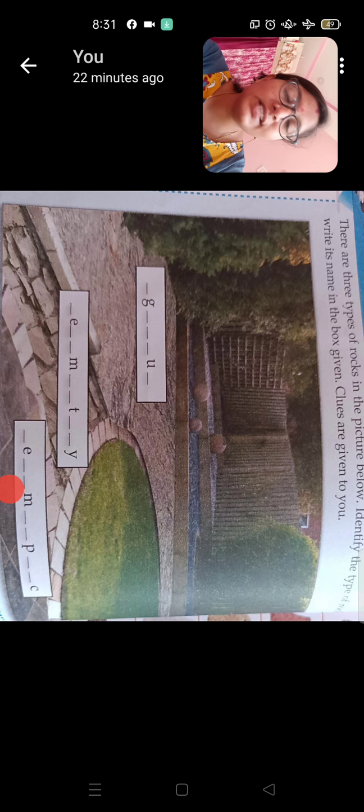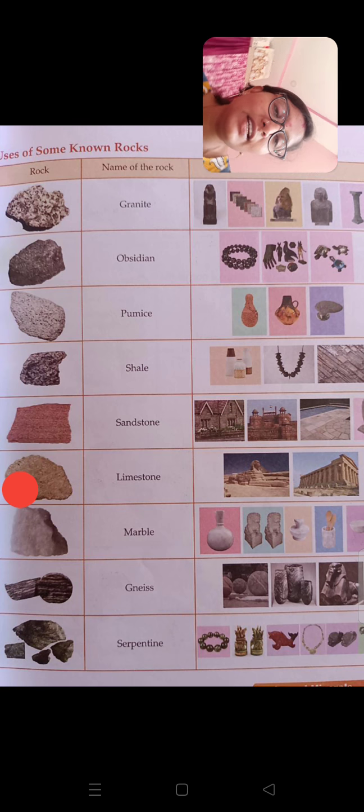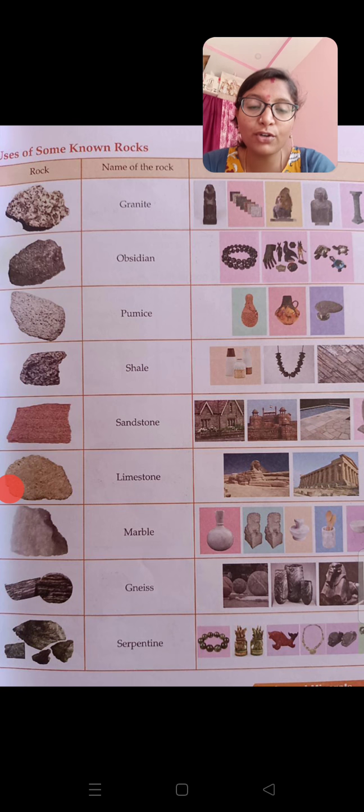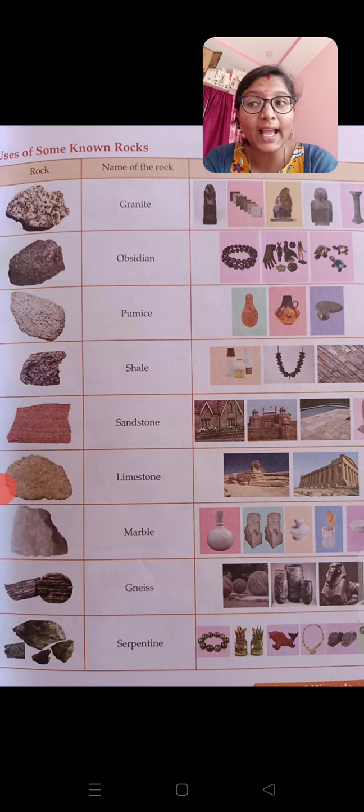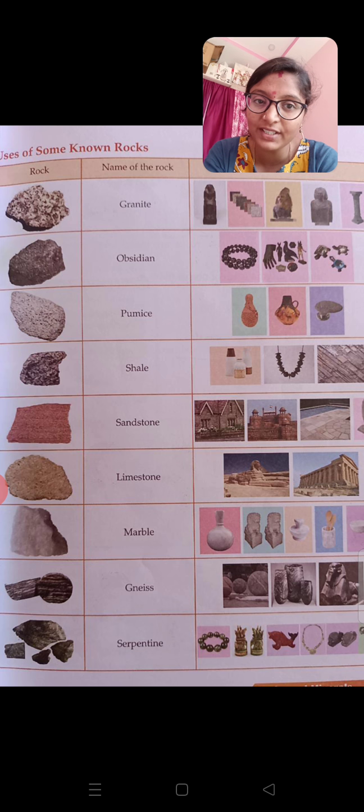Okay, here there is an activity on page number 74. Try to write these names, dear children. There are 3 types of rocks in the picture below. Identify the type of rock and write its name in the box given. Even the clues are given there itself. Please check it out, write the perfect spelling and send it to me in the evening. And here there is a list of different rocks and the names of the rocks, as well as the uses of the rocks. Just have a look into it.